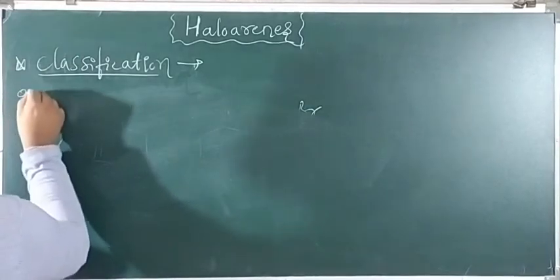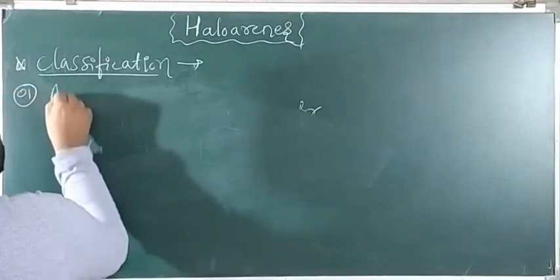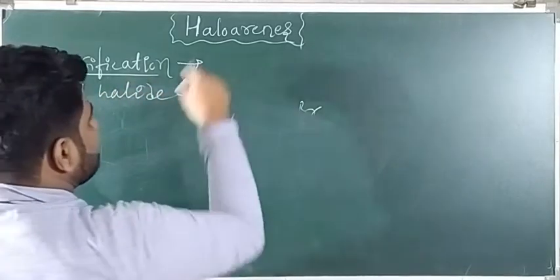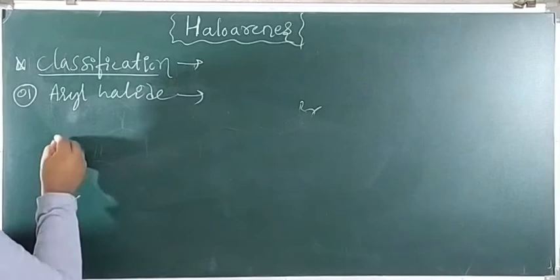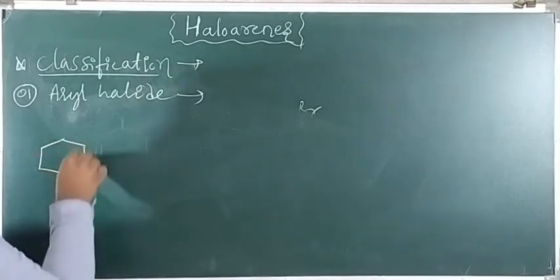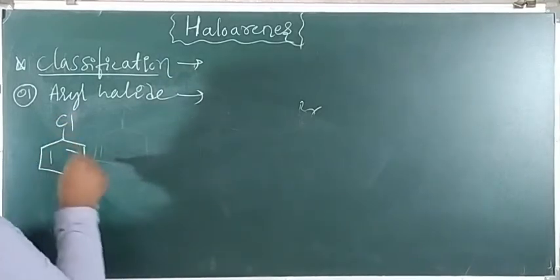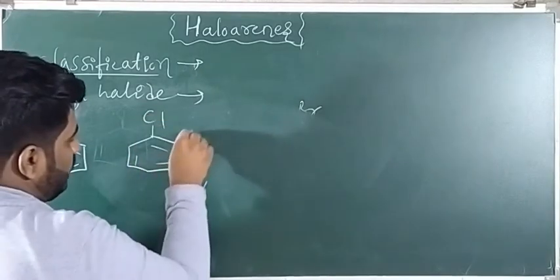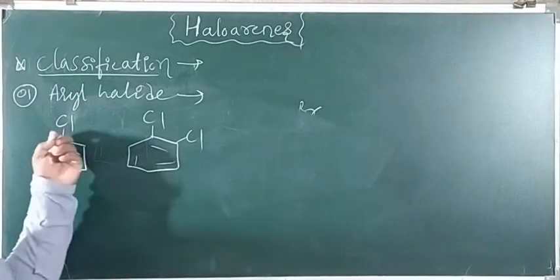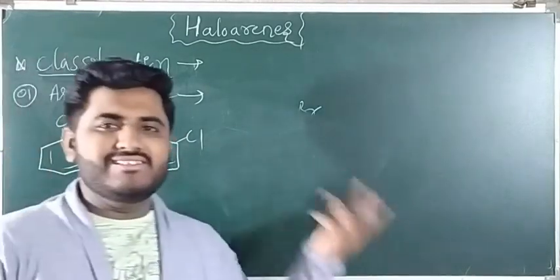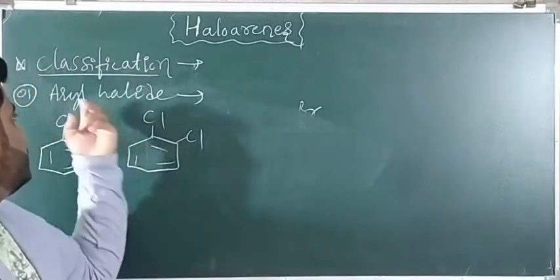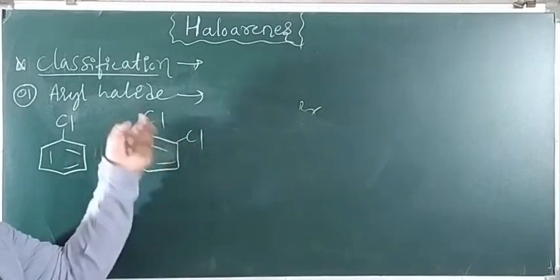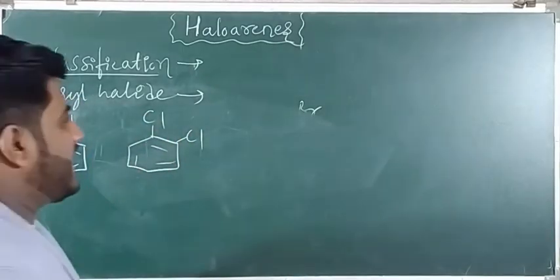First one, aryl halide, nothing but a haloarene where one or more hydrogen atoms of the benzene ring are replaced by halogen atom. So directly the hydrogen atom of the benzene ring is replaced by halogen atom. Those are called aryl halide. So chlorobenzene, 1,2-dichlorobenzene, these are examples for aryl halide.